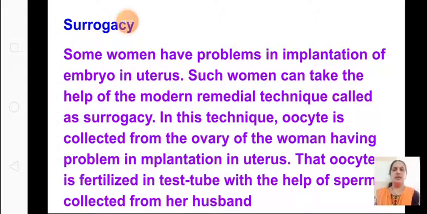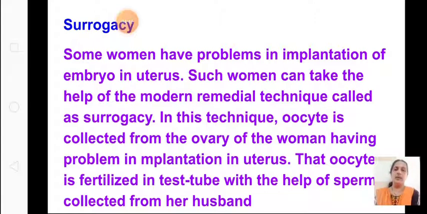What does surrogacy mean? Some women have problems in the implantation of the embryo in the uterus, so they cannot carry a pregnancy. Within 1 or 2 months of the embryo being formed, there will be a miscarriage. That means the embryo will not stay in the uterus. There will be a problem in the implantation. Such women can take the help of the modern remedial technique called surrogacy.